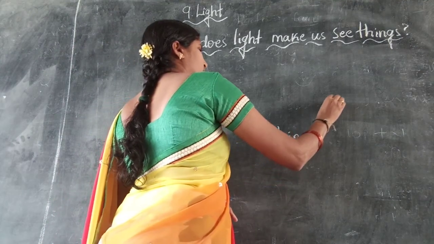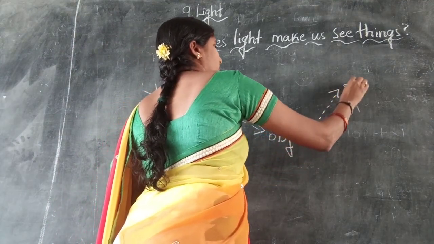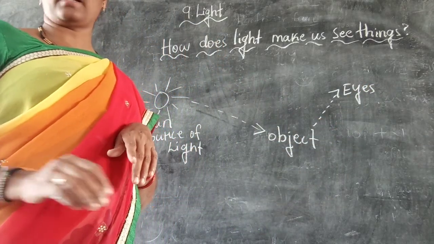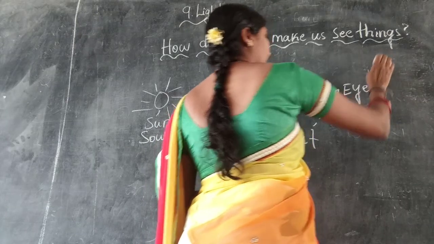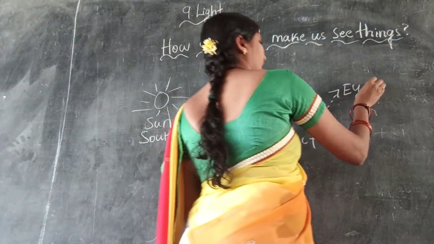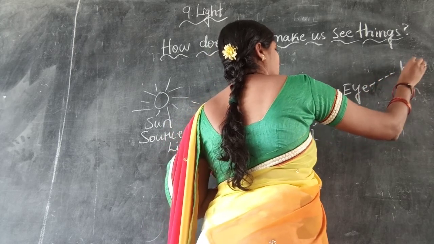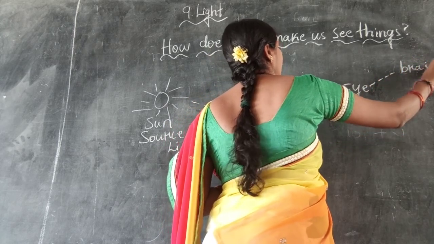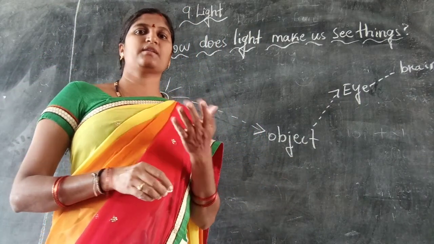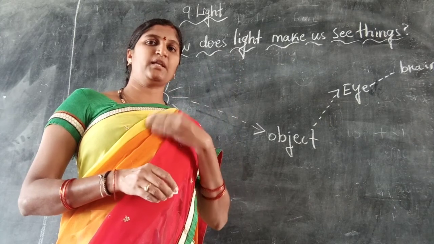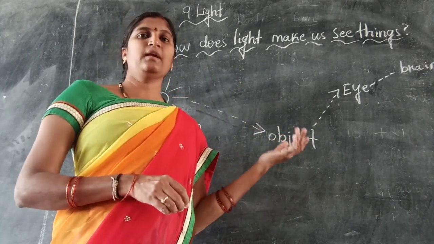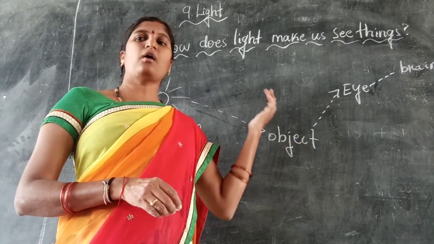When the sunlight reaches our eye, from there it passes to the brain, and the brain sends a message to us. After sending the message, we are able to see this object. In this way, we can see the object.